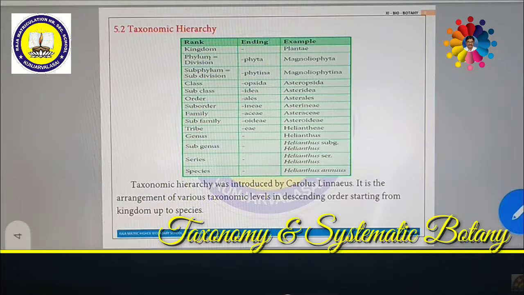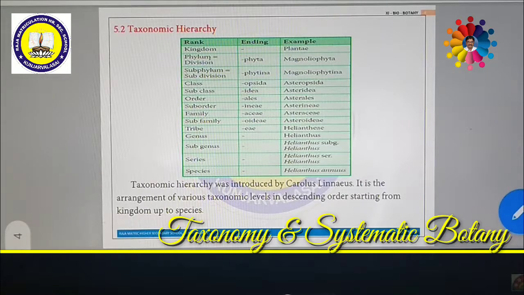The cotton plant comes under the Malvaceae family. Gossypium hirsutum. Gossypium is the cotton plant genus, and hirsutum is the species. So the species is included in the genus, then the genus is included in a family, like Malvaceae. Then that comes under an order.